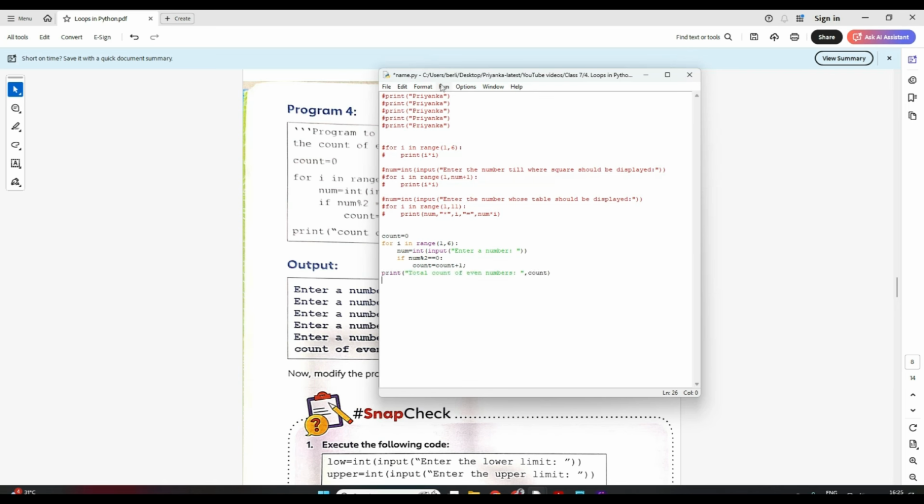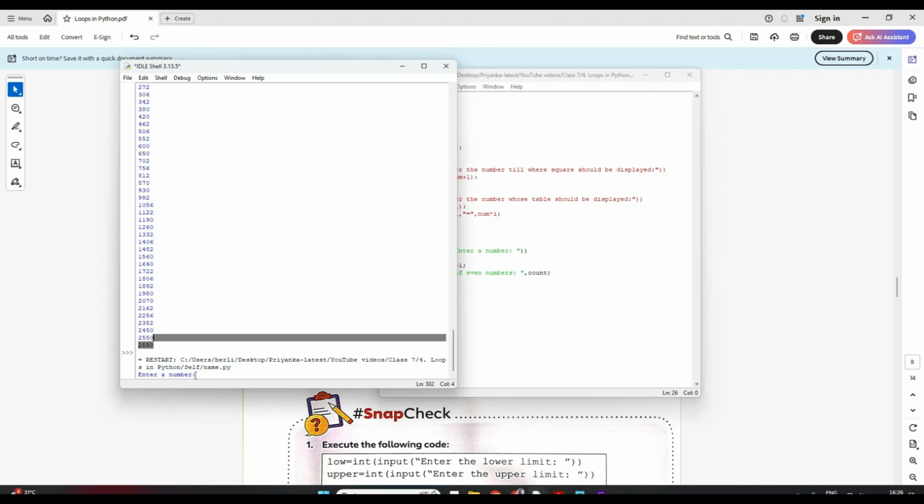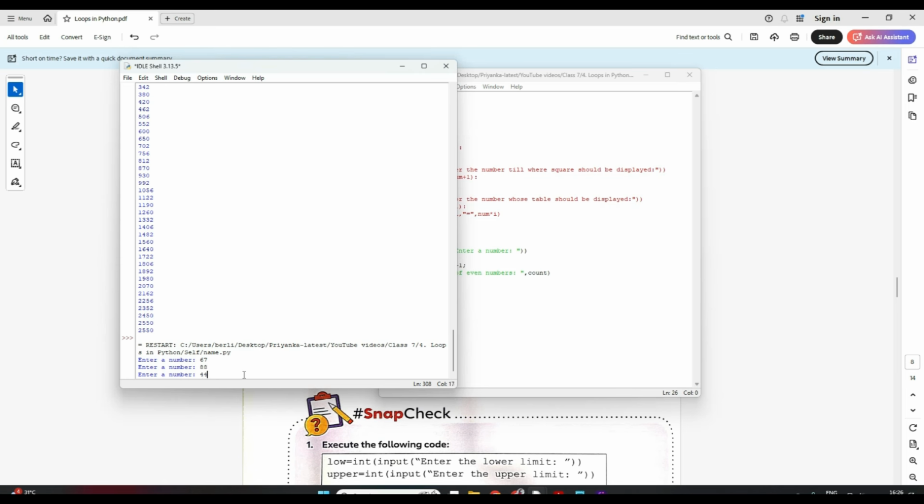Now let's try to run and see how it works. First save it. Now let's run. See, it will ask me to enter a number. Suppose I enter 67. It was an odd number. Now I enter an even number. Again I enter an even number. I entered an odd number. Entered an even number, maybe 6. Now see, my total count of even numbers is 3.